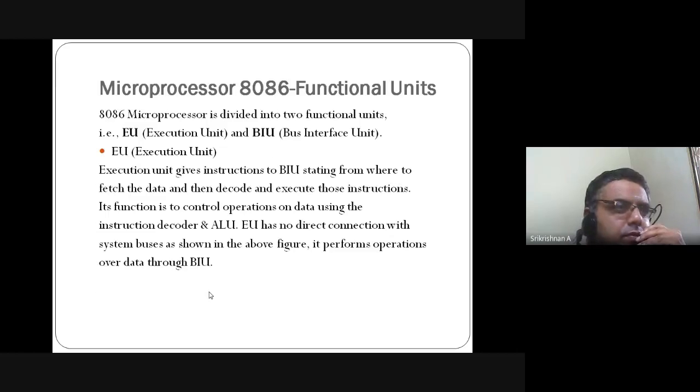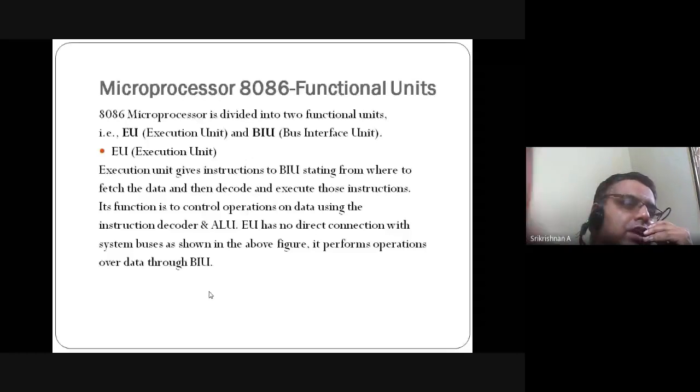Now, microprocessor 8086 functional units. As I told you, I just walked you through the different functional units. Now, let us see them in detail. Execution unit and bus interface unit. Execution unit gives instructions to the bus interface unit, starting from where to fetch the data and then decode.